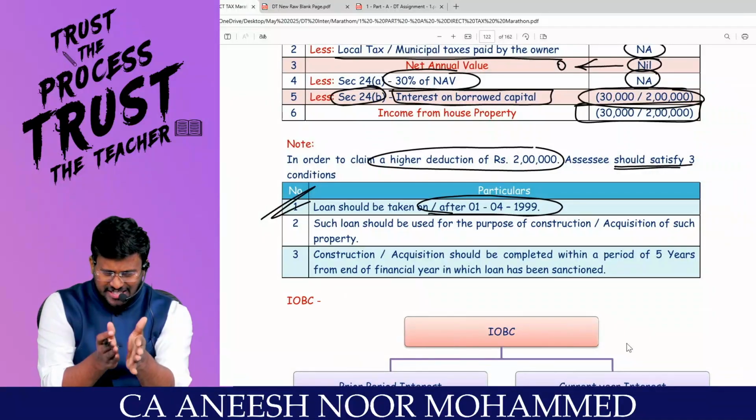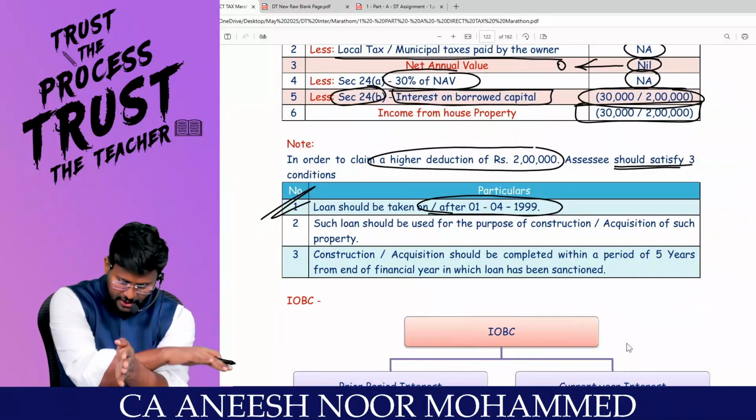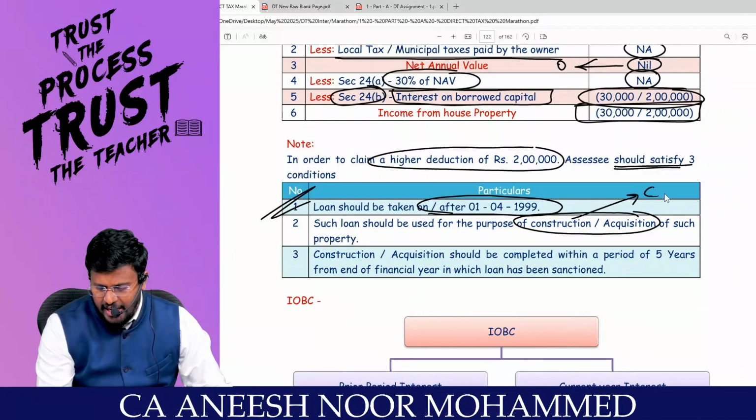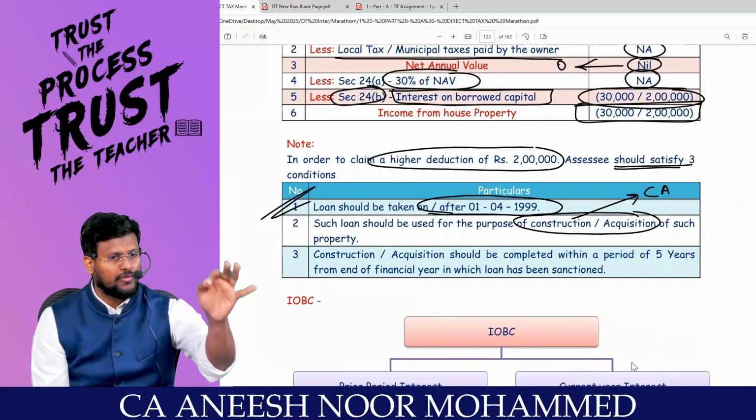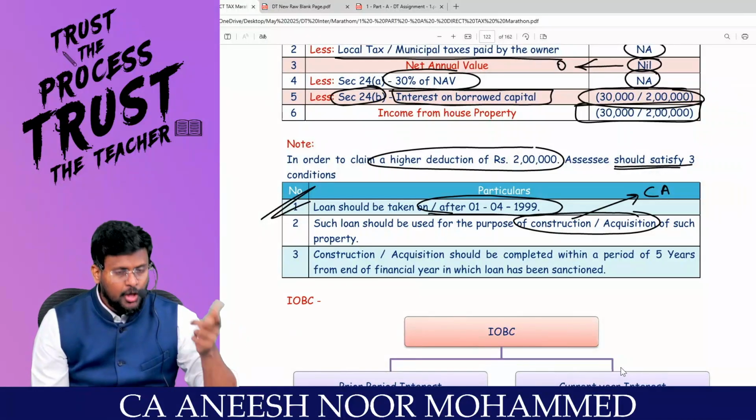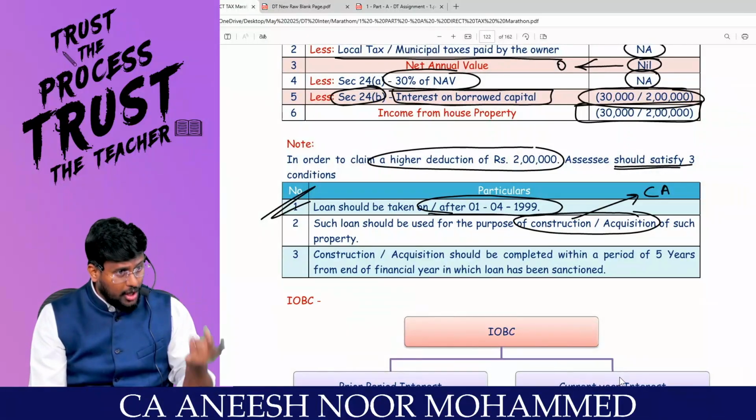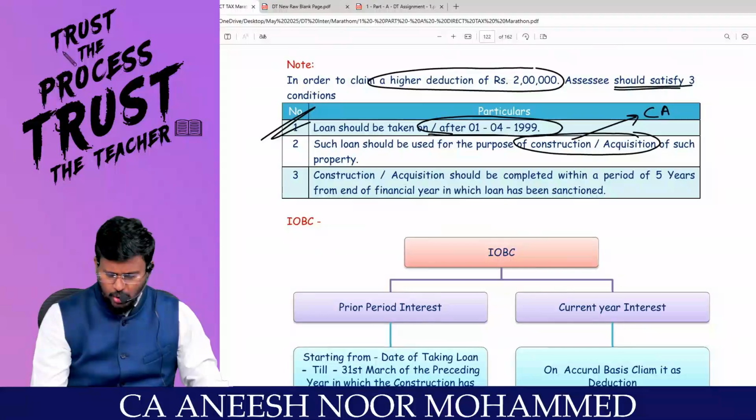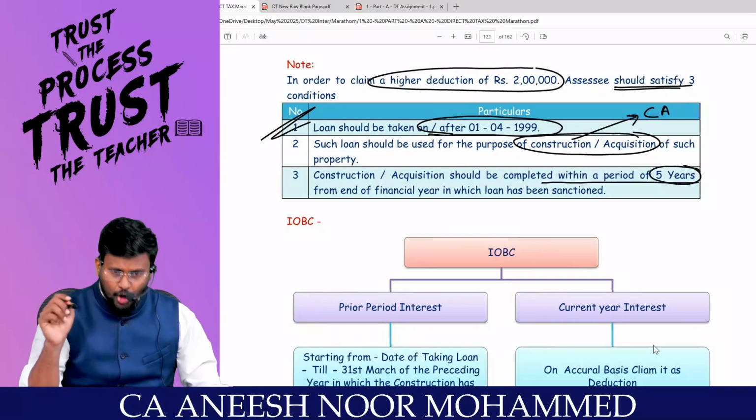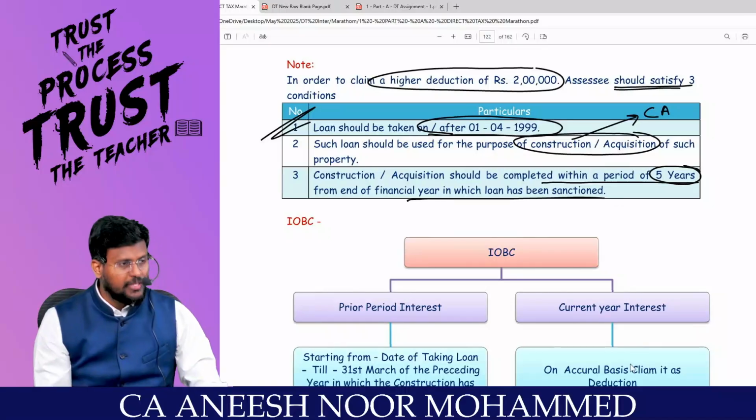If the loan is taken on or after 1/4/1999, and number 2, such loan should be used for the purpose of construction or acquisition of the property. That means with that loan, you are not supposed to do repair. You should do either construction or acquisition. Such construction or acquisition should be completed within a period of how many years? From the end of the financial year in which the loan has been sanctioned.